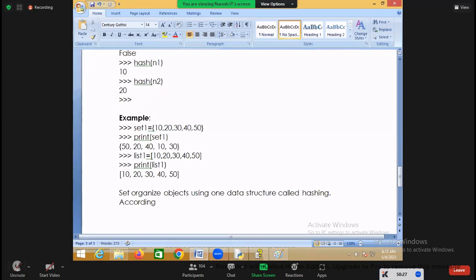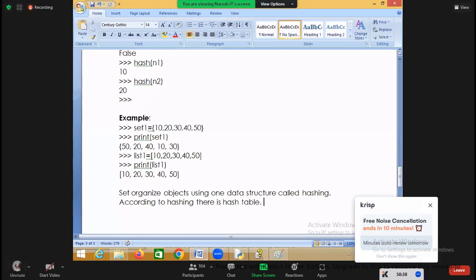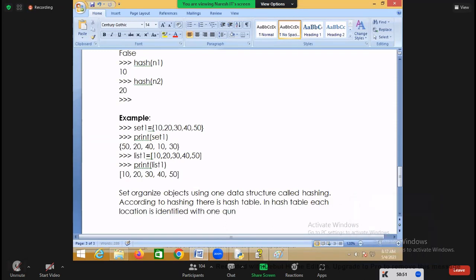According to hashing, there is one hash table. In the hash table, each location is identified with one unique number. That unique number is called a key. So set organizes the objects using one data structure.